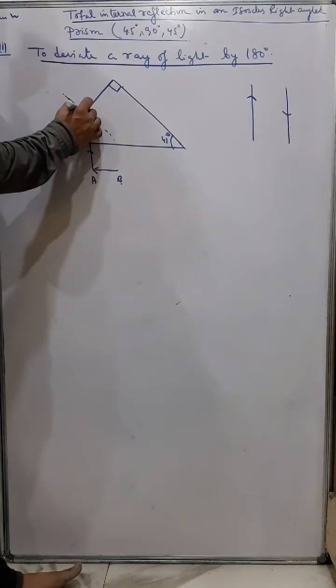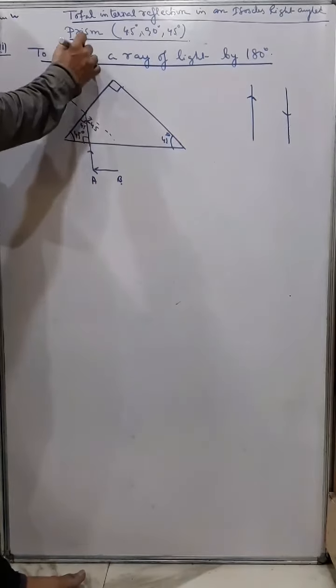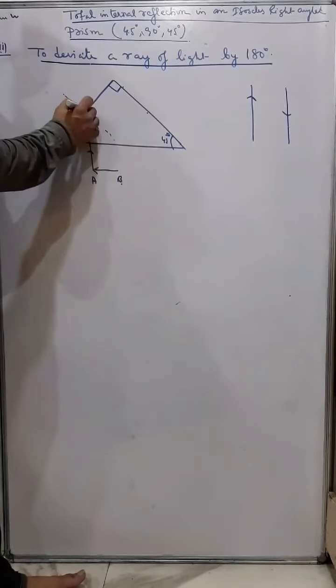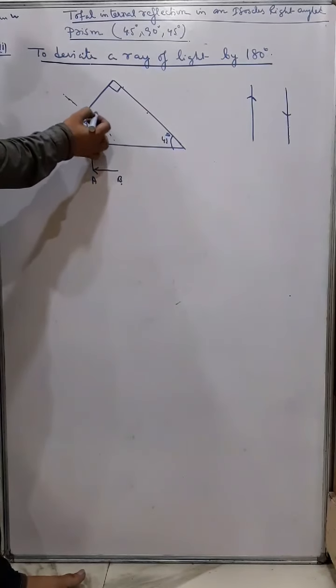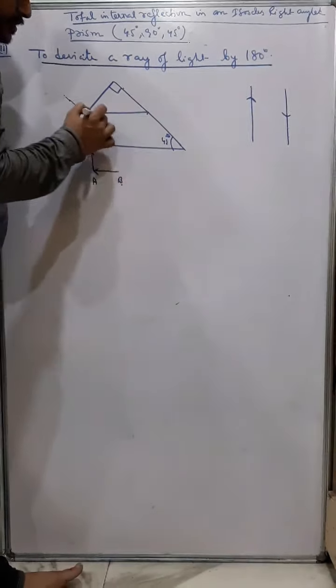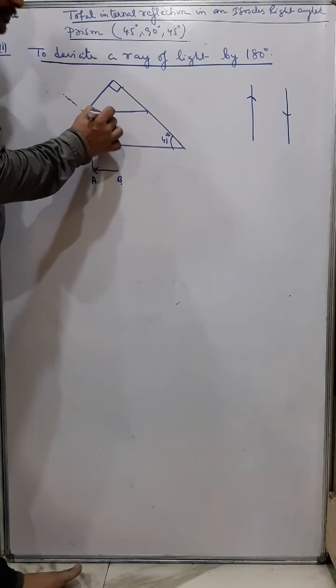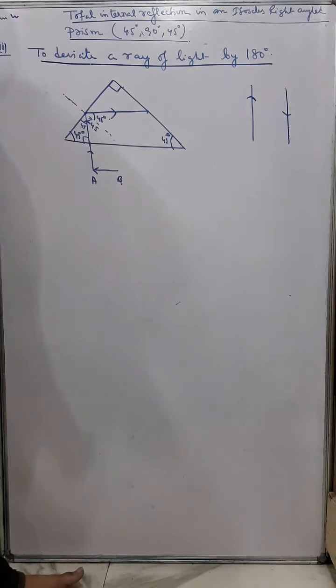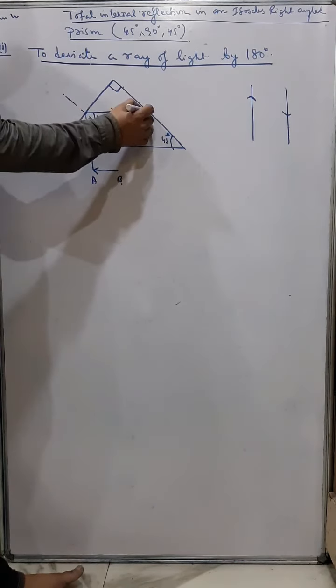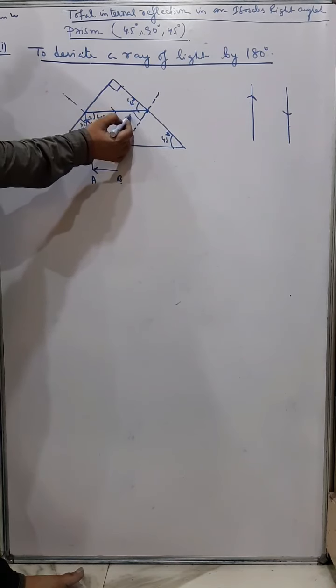And now it will reflect. It will not get out. So there will be total internal reflection. It will reflect, and the angle of reflection will also be equal to 45. So it will bend in this way. And when it comes to this surface, again this is the normal, this is 45, this is 45 corresponding. Again this is 45, then this becomes 45.